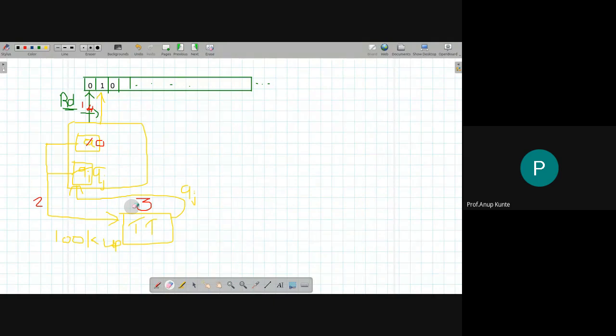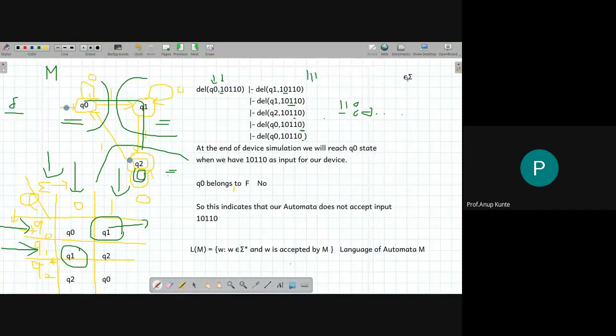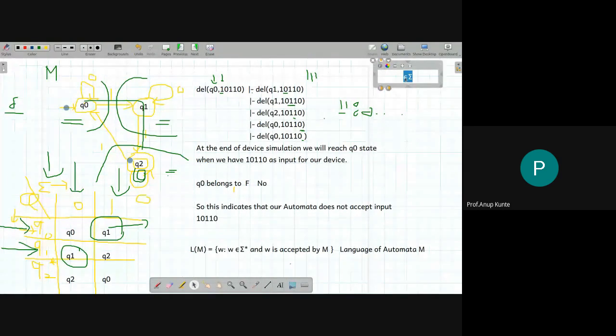When the input is processed completely, how do I understand that the input is processed? Suppose that this input ends over here, then there will be an empty string. Okay, अरे अपने पास epsilon है अभी. I just need to bring it. Okay, I did not have the epsilon earlier ना, तो अभी अपने पास epsilon है.